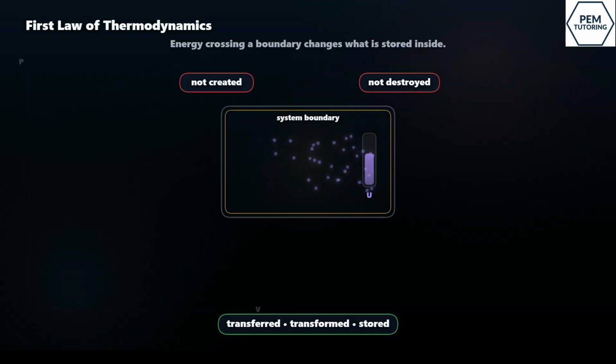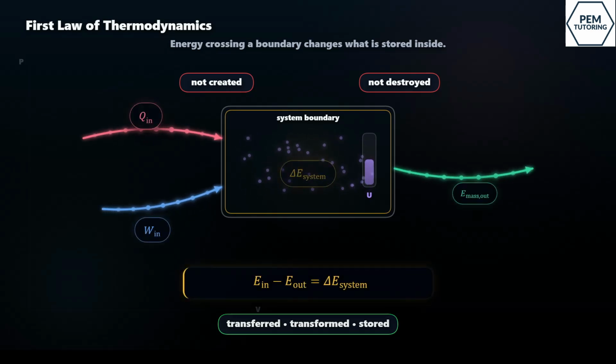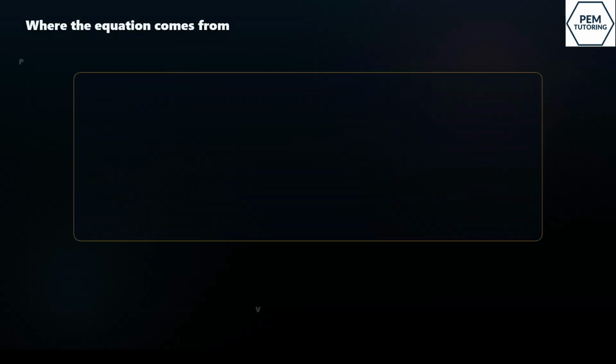So whenever we draw a boundary around something, our job is to track what crosses that boundary. Energy entering minus energy leaving equals the change in energy stored inside the system. That is the whole story behind the energy balance. Let's build the equation slowly.